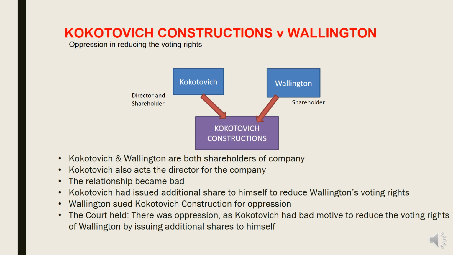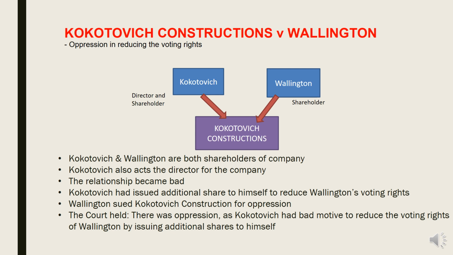In discussing approval from shareholders for the directors to issue new shares, we will refer to the case of Cocotavich Construction and Wallington. Okay, because you see, I said that some directors somehow have bad intention in issuing shares. They want to reduce the power of the shareholders. So the best case to illustrate what I've said earlier is this case, Cocotavich Construction and Wallington. All right. The main point of this case is the oppression in reducing the voting rights.